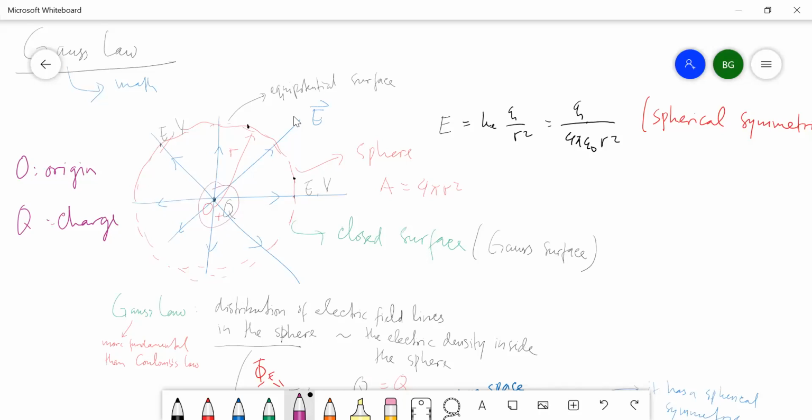Is there any question about this? Or comments? Sir, I have a question. Is it possible to have more than one charge at the origin? No, in this case, classically, one point, one charge.